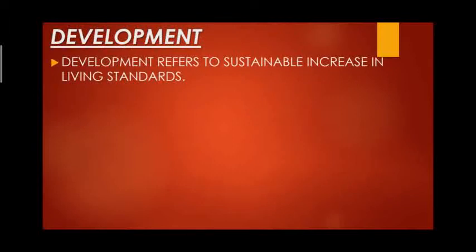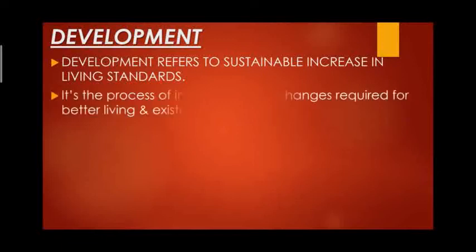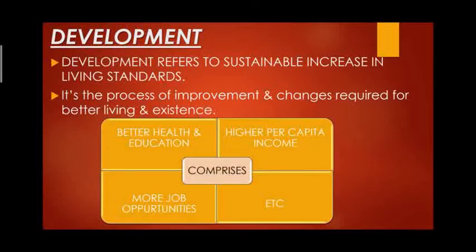What proper definition can we give for development? It is a process of economic and social advancement in terms of the quality of human life, which refers to the sustainable increase in the living standard as well. And living standard includes better health and education, higher per capita income, when the per person income increases, and when the country has more job opportunities, and many more. So you can see we are using the terms improvement, advancement, and sustainable increase in the living standard for an individual as well.